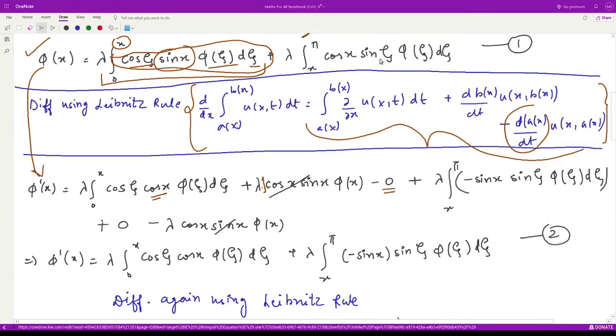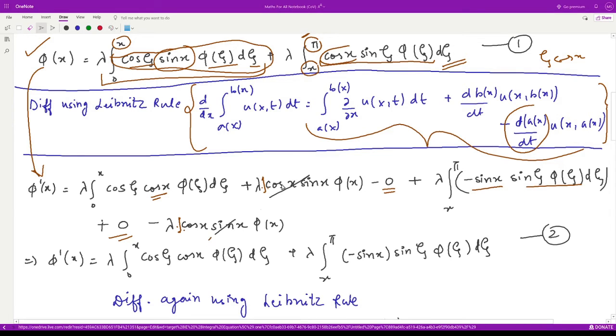The same thing we do with this second integral. So it would be lambda as such, integration from x to pi, the partial derivative of this term with respect to x, so that would be only the derivative of cos x, that would be minus sin x, and all terms as such. Then the derivative of the upper limit being constant is 0, and everything with it becomes 0 as well, minus the derivative of this lower limit, which is 1, so lambda as such into 1, right? And then this whole thing where you replace zeta by x, so it would be cos x, sin x, and then phi of x.